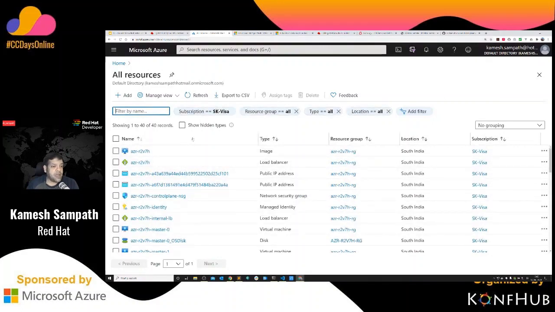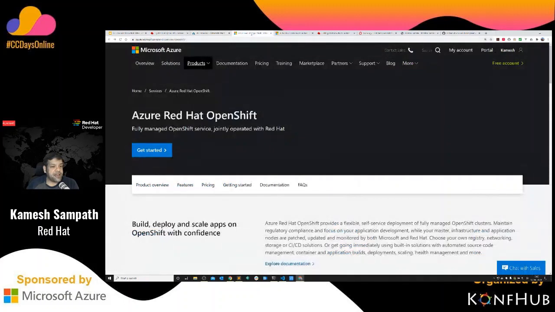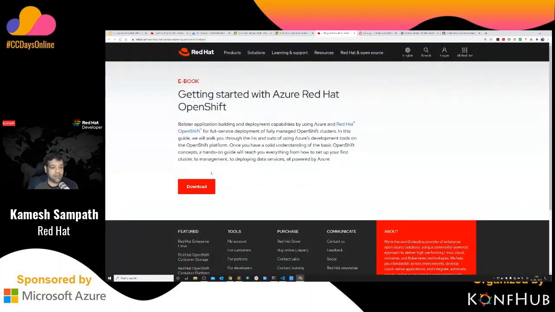If you see on my Azure, you can also get OpenShift running on Azure using Azure Red Hat OpenShift, which is already available for you. You can just get started with your Azure platform. You can also go to try.openshift.com, or there is an ebook for you to download, which walks you through the complete steps required to run Red Hat OpenShift on Azure, right? It gives you the detailed steps required. It's a free ebook download. You can go to this site and click on this link to download the ebook, which talks about how to get your OpenShift running on Azure.